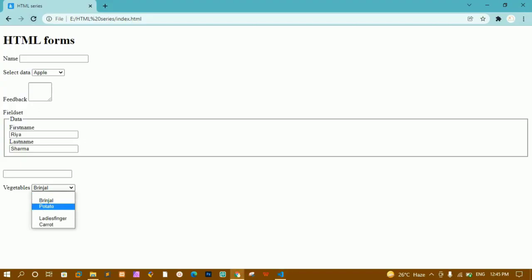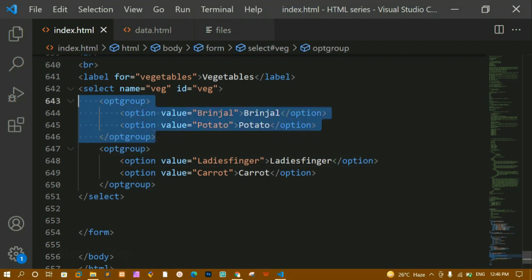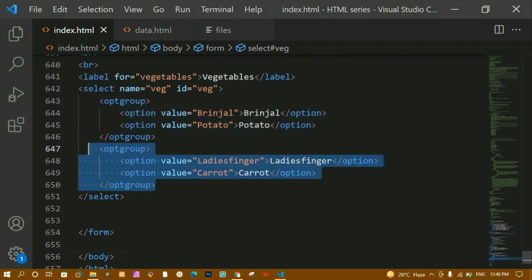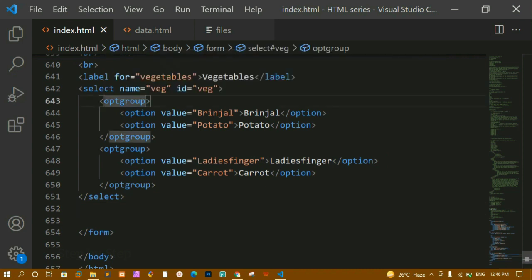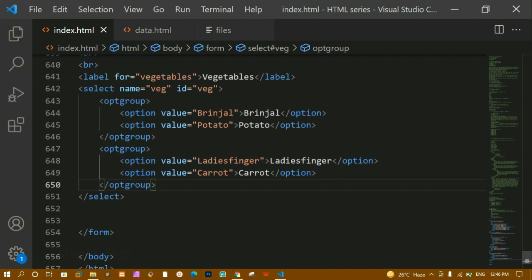Now whenever I click, you can see this is the first option. Okay, here you can see I'm having some space. Then this is the second option. Okay, this is how opt group is going to help. It is just going to group this particular data, and we will be having some space. Whenever you are writing this opt group, for vegetables you can write here, then for fruits you can write here, then for vehicles you can write here. Like that you can select multiple options and you can give that one.